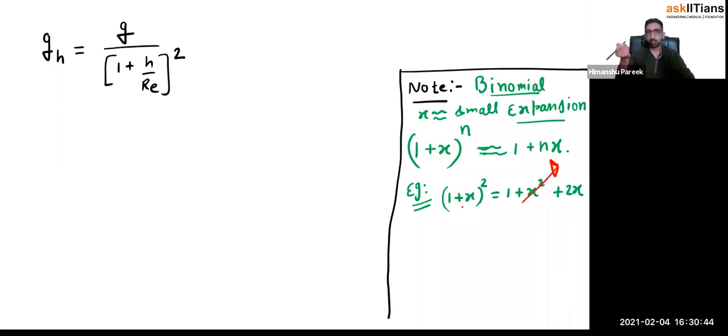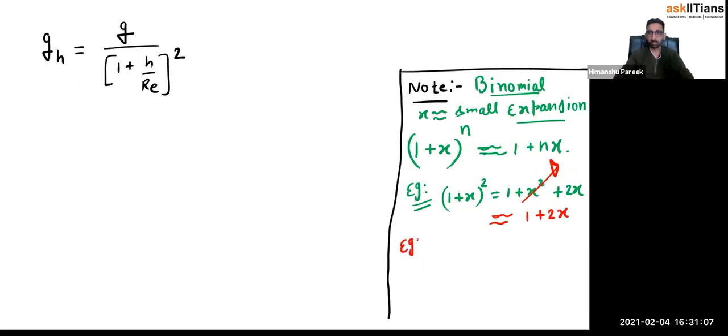Then x² would be even less than that, 0.000001. When you take the square, the number becomes even smaller. So I can simply write it as approximately 1 + 2x. And that's what is happening here: (1 + x)² becomes 1 + 2x.